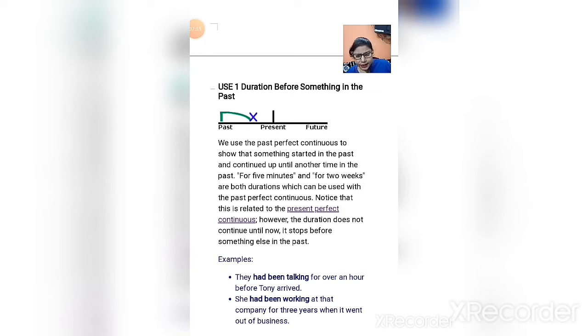Notice that this is related to present perfect continuous tense, because in present perfect continuous tense the same thing is used. The only difference between these two is that one talks about the present time and the other talks about the past time, as written. However, the duration does not continue until it stops before something else in the past. So that is why we call it past perfect continuous tense, and in present perfect continuous the action is completed in the present time, so that is why it is called present perfect continuous tense.